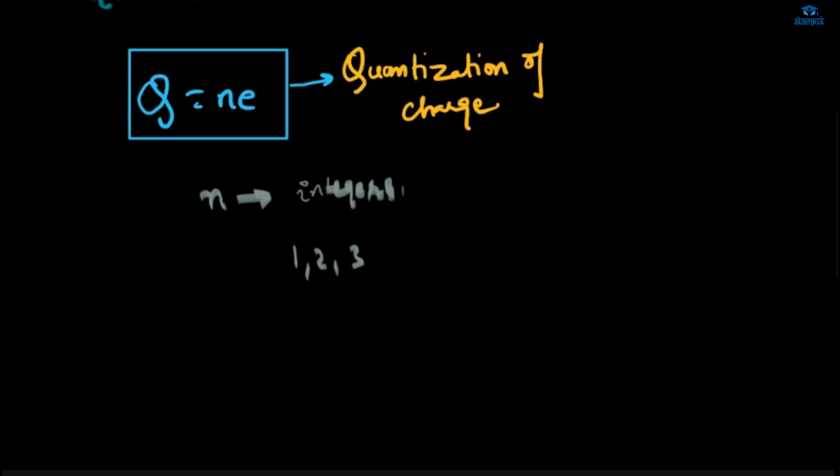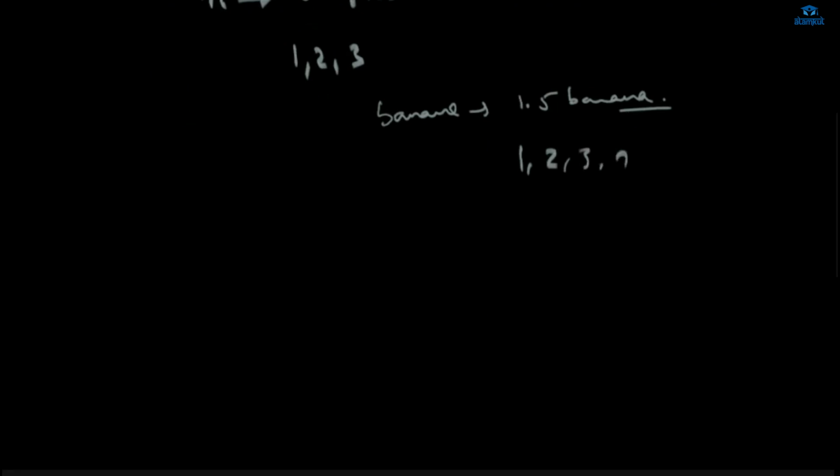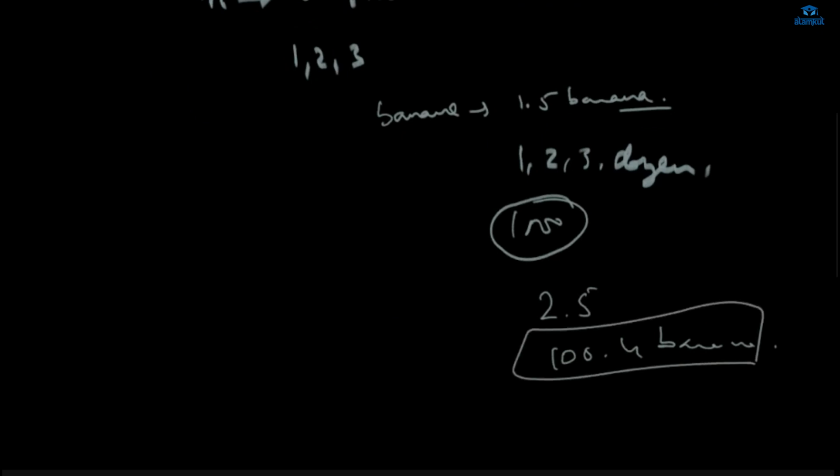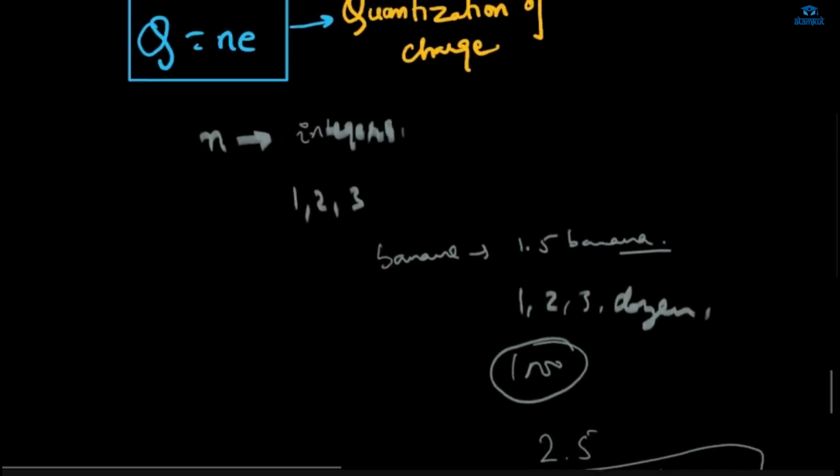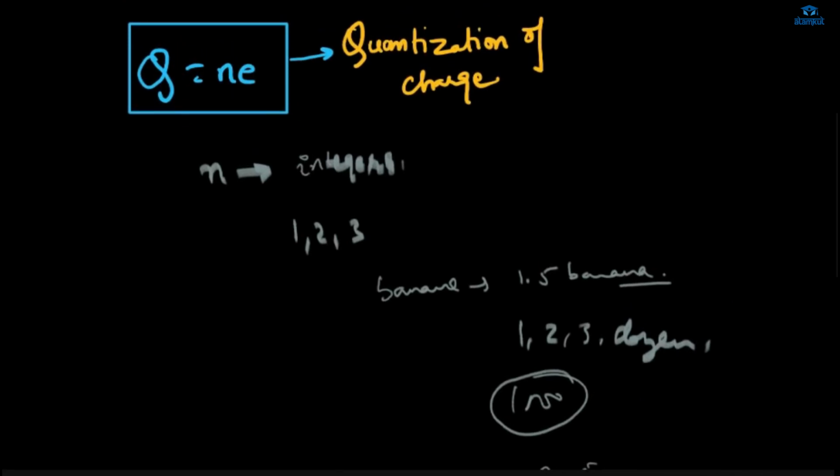It's just like a banana: you go to any shop and ask for banana, and you cannot ask for 1.5 banana, right? What you can ask for is either 1, 2, 3, or a dozen bananas, any of the 100 bananas, whatever. But you cannot ask him to give you 2.5 banana or 100.4 banana. It cannot be given, right? So what you can use here is 1 or 2, 3, only the integer values.